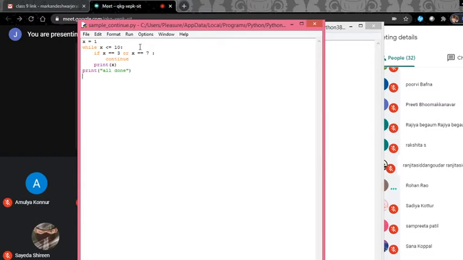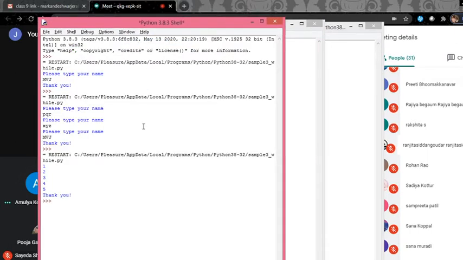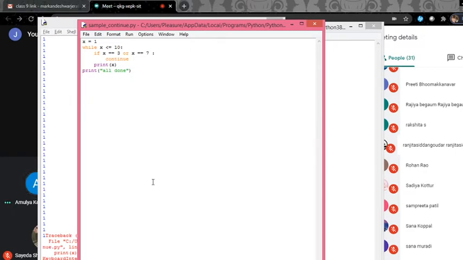1 to 10 without 3 and 7. Correct? Right. But what happened, you see here? It's running in an infinite loop. When it enters into an infinite loop, press Ctrl C. Then why has it entered into an infinite loop?